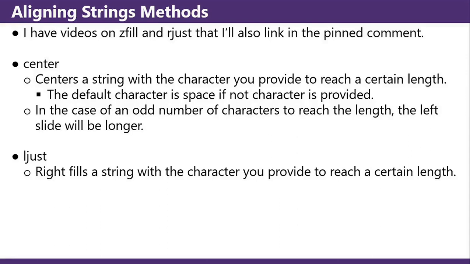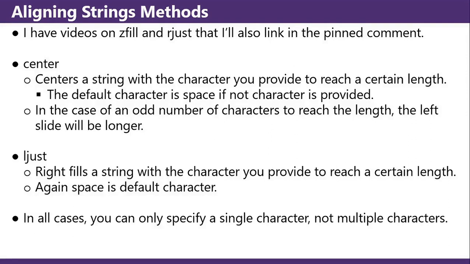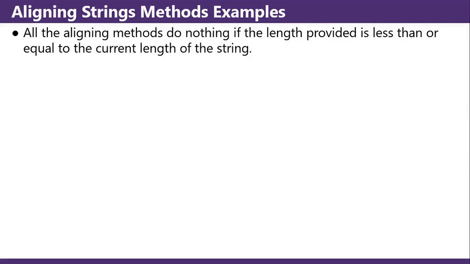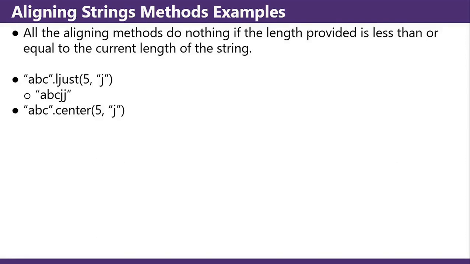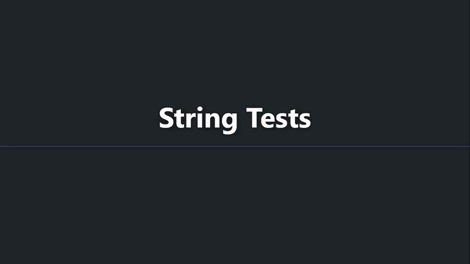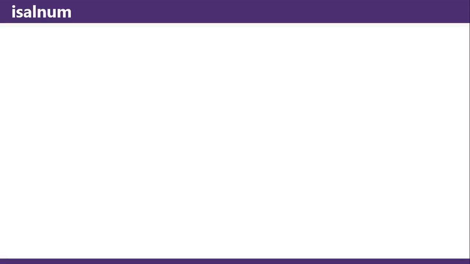Ljust left-justifies a string, filling the right with the character you provide to reach a certain length. Again, space is the default character. In all cases, you can only specify a single character, not multiple characters. Examples: all the aligning methods do nothing if the length provided is less than or equal to the current length of the string. So abc.ljust(5, 'j') gives you back abcjj. abc.center(5, 'j') gives you jabcj.